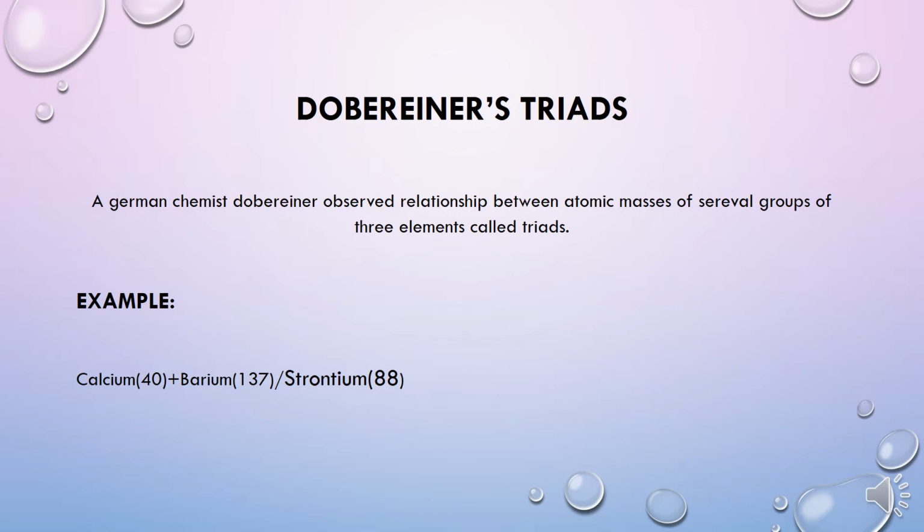A German chemist, Dobereiner, observed a relationship between the atomic masses of several groups of 3 elements called triads. In a triad, the central or middle element had an atomic mass that was the average of the other 2 elements. Here in this example, we can see calcium atomic mass 40, strontium atomic mass 88 and barium atomic mass 137. The atomic mass of strontium is the average of the atomic masses of calcium and barium.